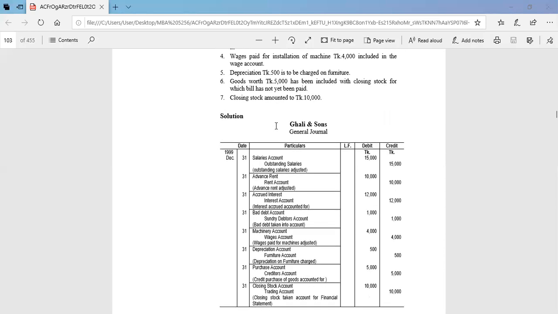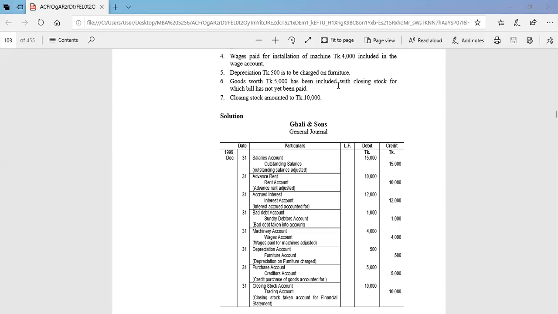And then goods owed taka 500 has been included in the closing stock, which has not yet been paid. So it is a credit purchase.